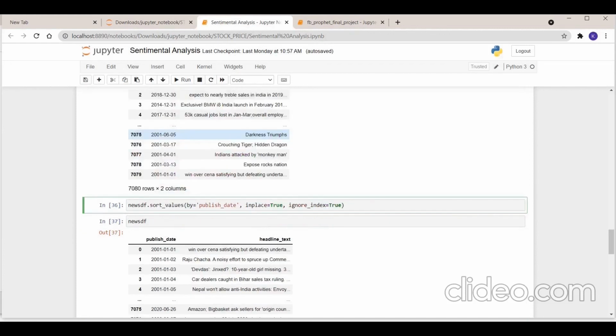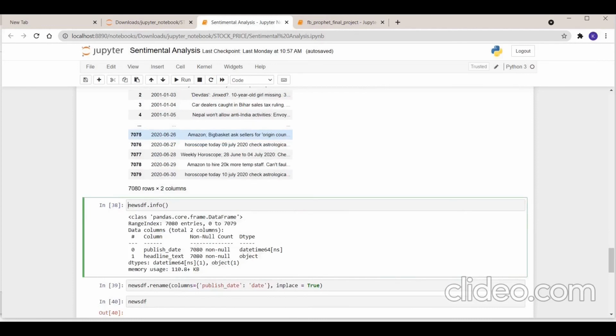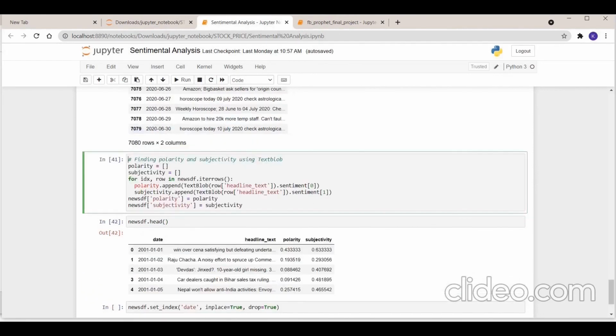Subjectivity quantifies the amount of personal opinion and factual information contained in the text. The higher subjectivity means that the text contains personal opinion rather than factual information. Lastly, we export the results to a CSV file for using with the Prophet.